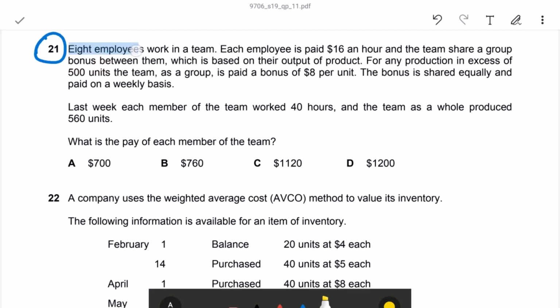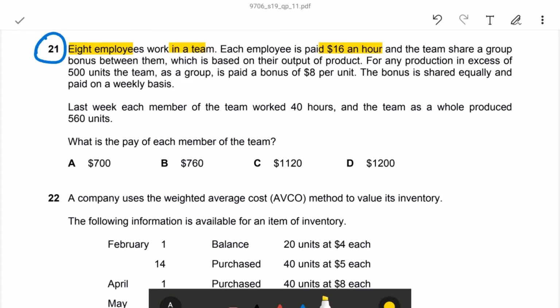8 employees work in a team. Each employee is paid $16 an hour, and the team shares a group bonus between them, which is based on their output of product.